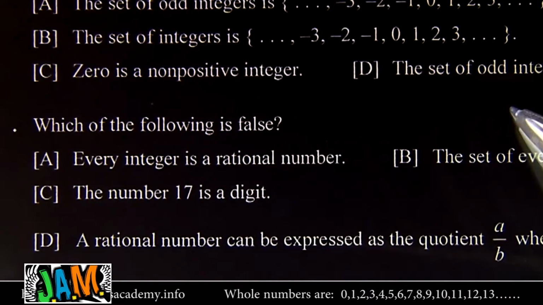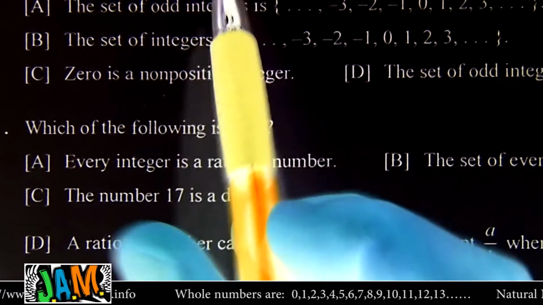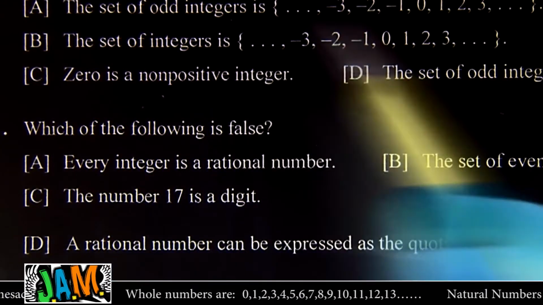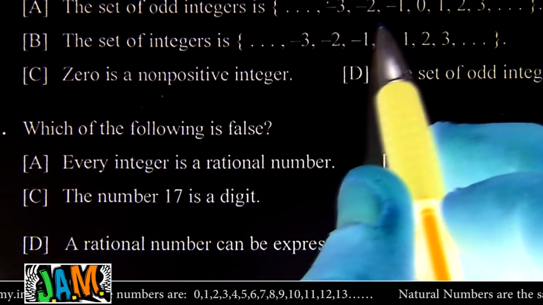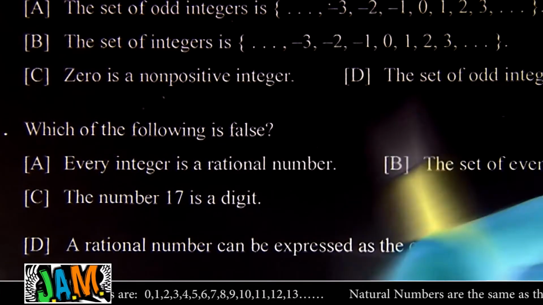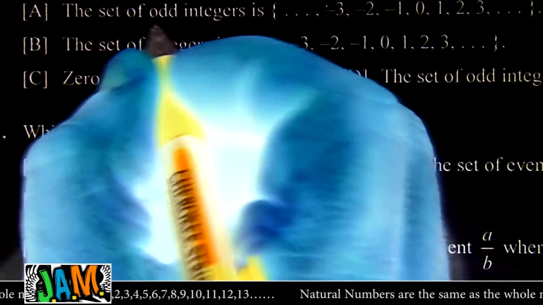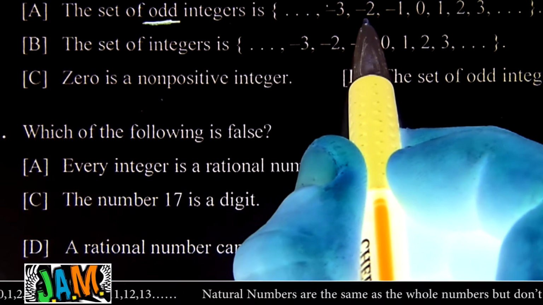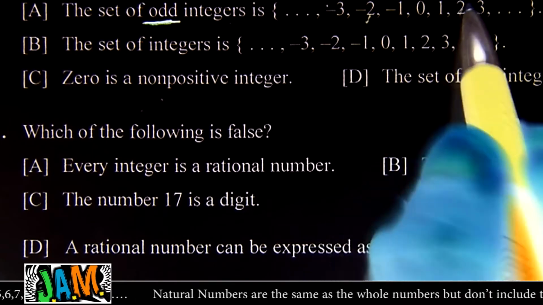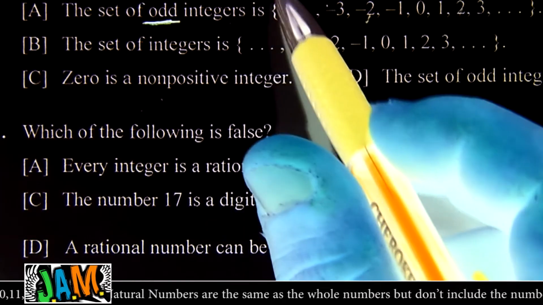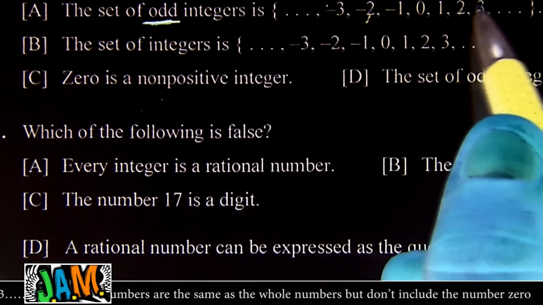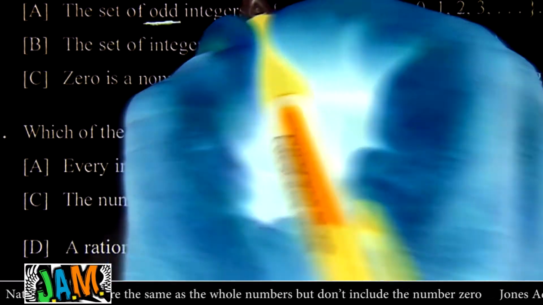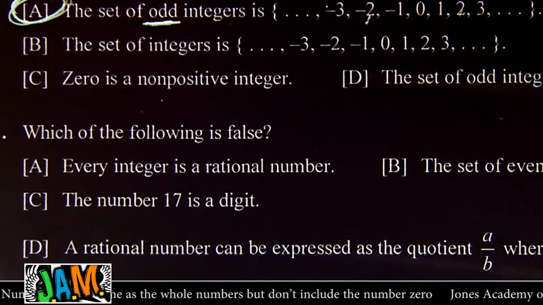Three of these statements are true. I've got to find the false one. All right, the set of odd integers: negative 3, negative 2, negative 1, 0, 1, 2, 3. Wait, the set of odd integers, are you seeing a problem here? They said the set of odd integers, and they have numbers like this one and this one in there. So that's totally bogus. This can't be odd integers if it's got a couple of evens in there. So if you're trying to find something false, it's right here.